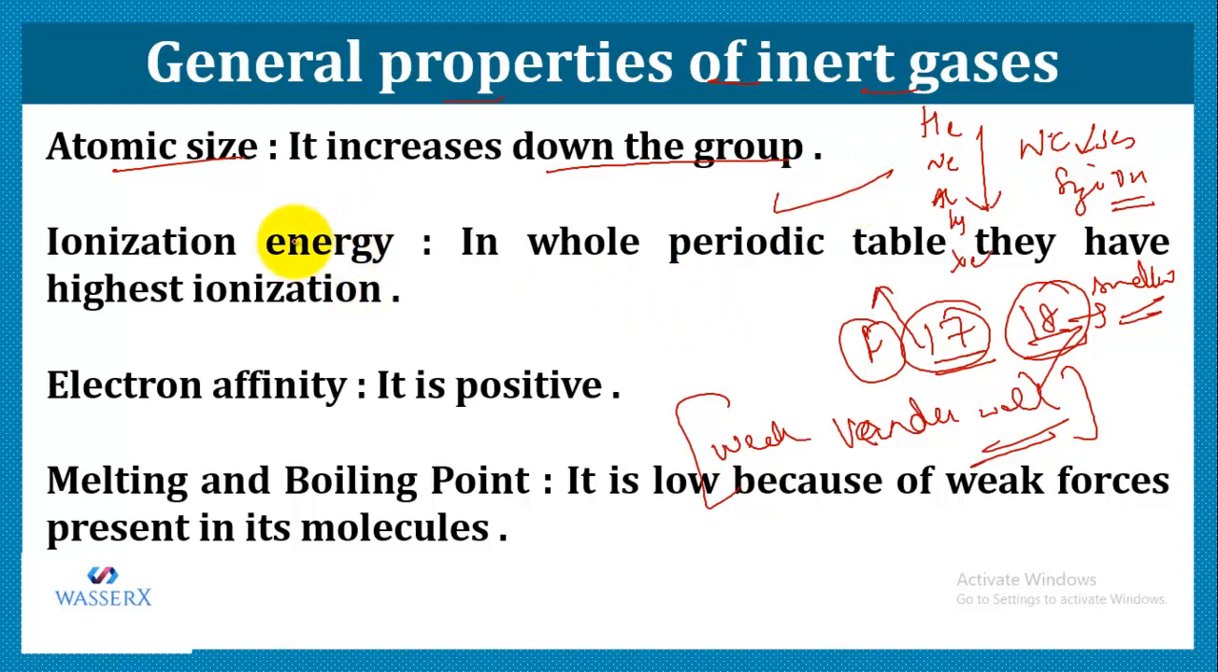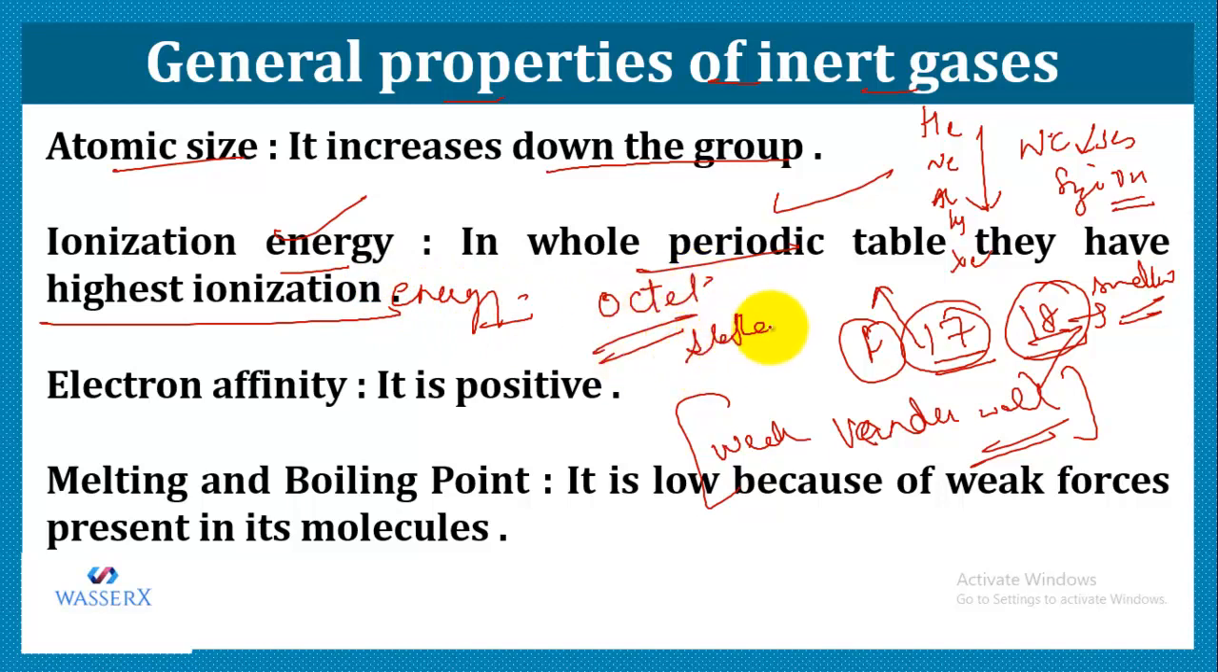Second, let us talk about the ionization energy. In the whole periodic table, they have the highest ionization energy. The reason being, they have a complete octet, or you can say a stable electronic configuration. So they neither lose nor accept electrons. That is difficult because of their highest ionization energy and because of their stability and octet completion.